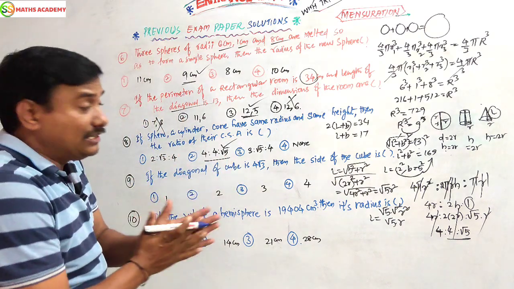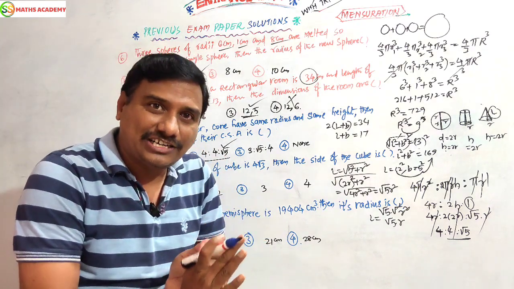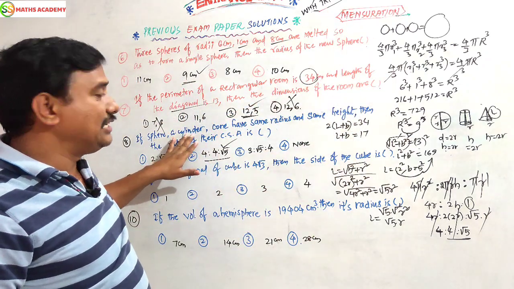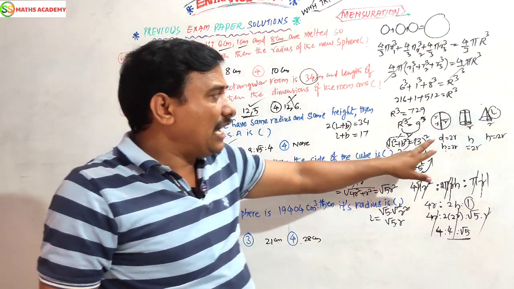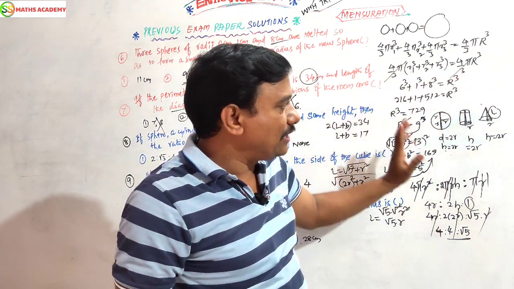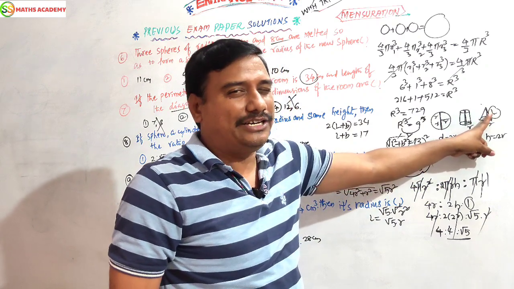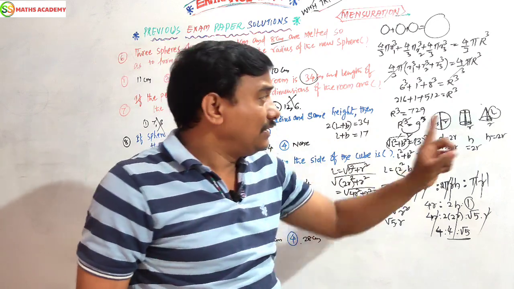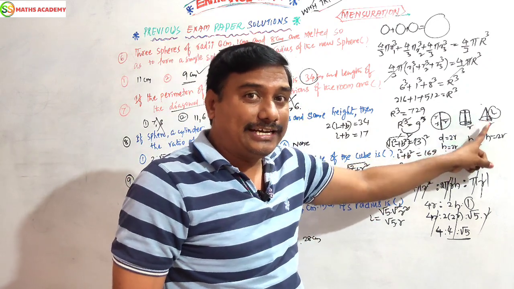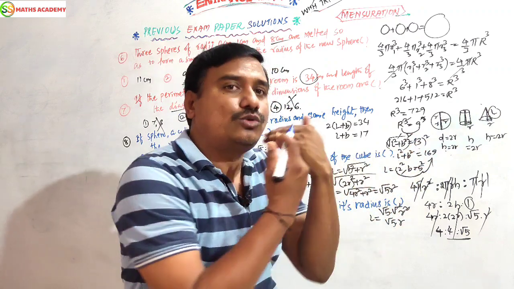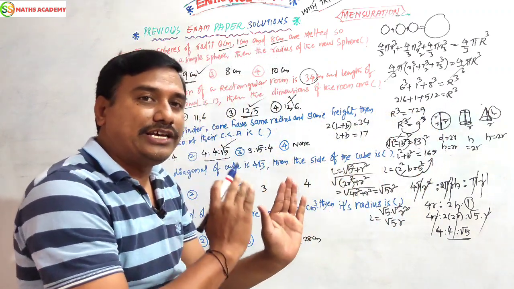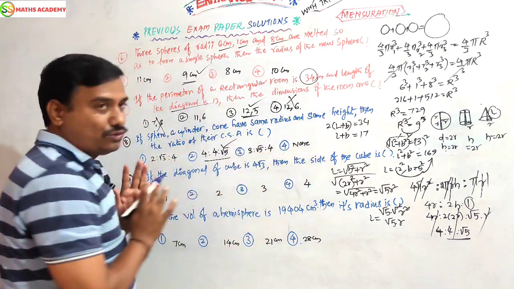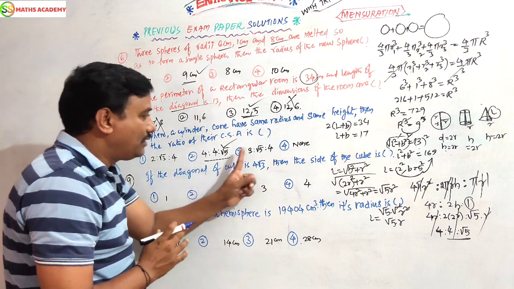Next, for this question in the exam, how to write it by a direct shortcut way? You don't do all these things. I will tell you. The sphere and cylinder have the same height and the same radius. The extra one is the cone only, which has a different slant height. These two have the same height and same radius, so the cone is different. Which are the same? Sphere and cylinder. So the first two ratios are equal. In this option, the first two ratios are equal. These two are different, these two are different.